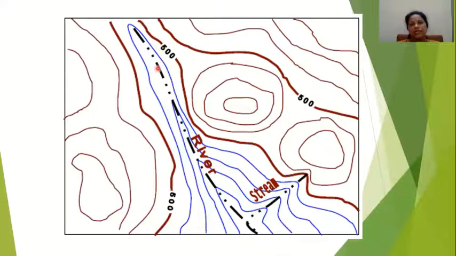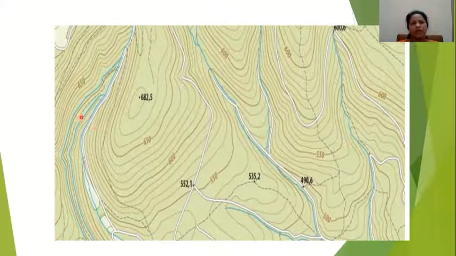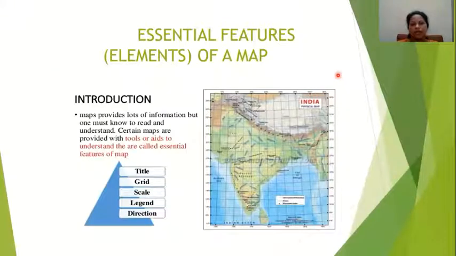Now here again you can see I have given one more picture, showing contour lines in a topography. These are contour lines which we are going to study. In a topographical map, rivers should be shown like this, or you can see this V-shape, it can be a stream. So you can see different shapes for river and stream. We will explain this when we study contour lines. Here again you can see blue color and some contour lines. Wherever rivers are, they are shown like this in blue color. These all are rivers. Now, colors are almost over.